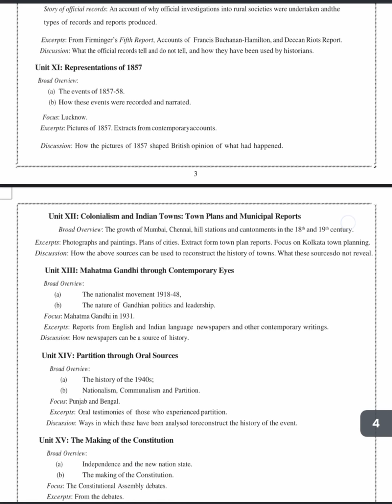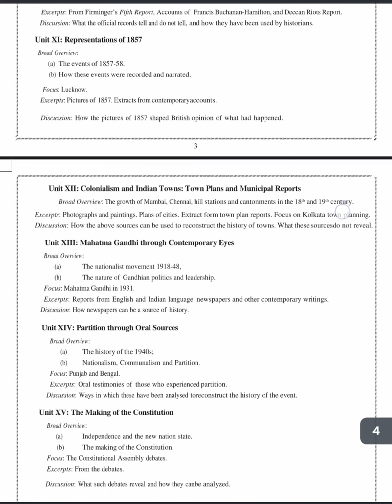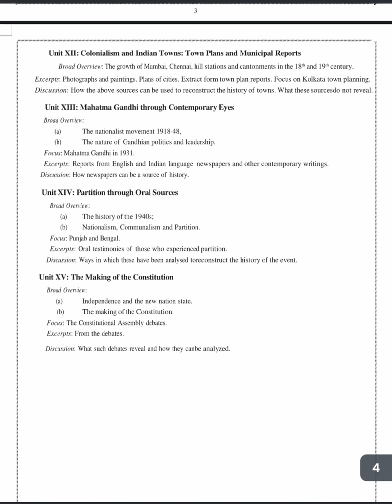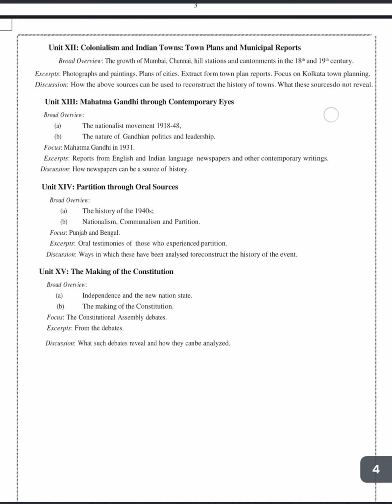Then we have unit 11, which is very important from the perspective of CUET, as it is about the revolt of 1857, and we also have great leaders from this revolt, including Jhansi Ki Rani. Then comes unit 12, that is colonialism and the Indian towns. Again, this chapter was also deleted by the CBSE board, but we will be covering this unit in our preparation, as the NTA has given its guidelines for including this chapter in the syllabus for the CUET exam.